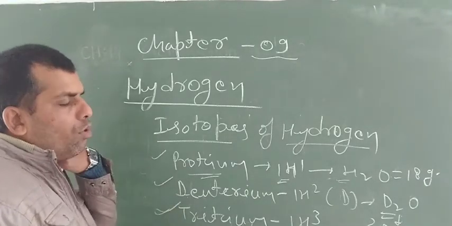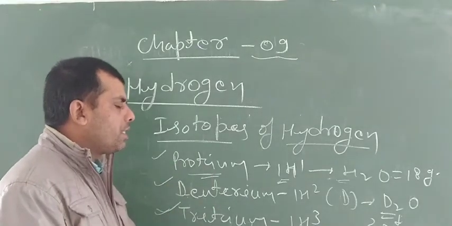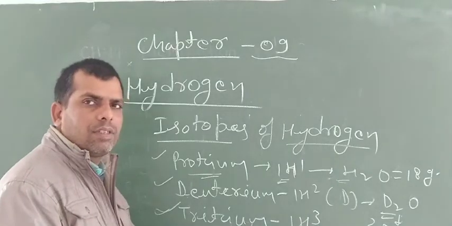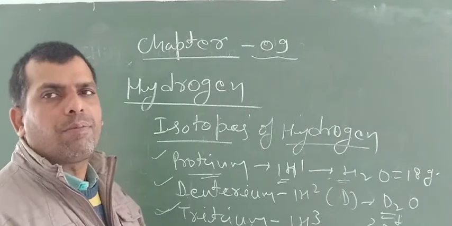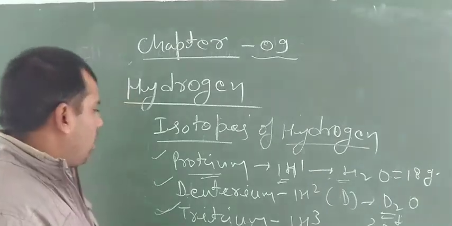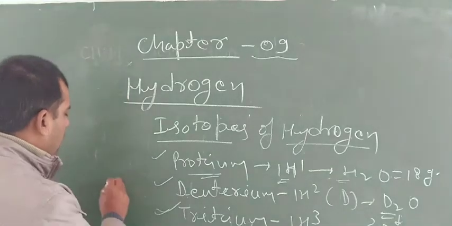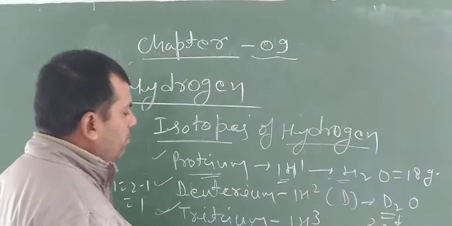Protium has no neutron because it has atomic number one and atomic mass one. It has no neutron. It has only one electron and one proton. Deuterium has one neutron. Number of neutrons n is equal to 2 minus 1 is equal to 1, so it has only one neutron.